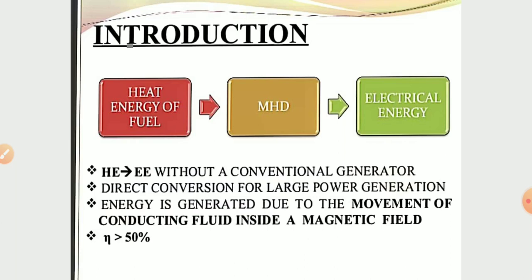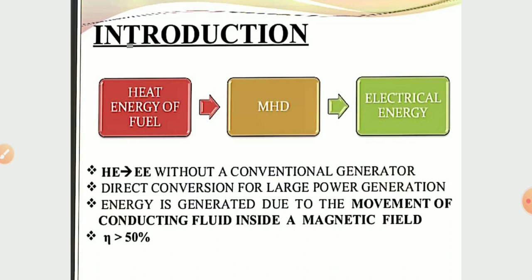In the MHD system, at first the heat energy of the fuel is given to the MHD system and it converts it into electrical energy without any conventional generator. So it is the direct conversion for large power generation, and energy is generated due to the momentum of conducting fluid inside the magnetic field.